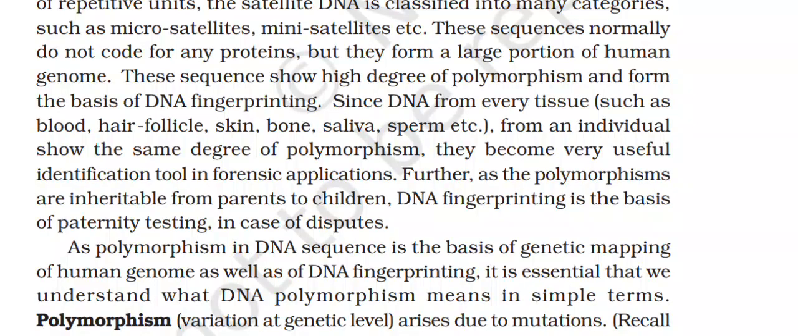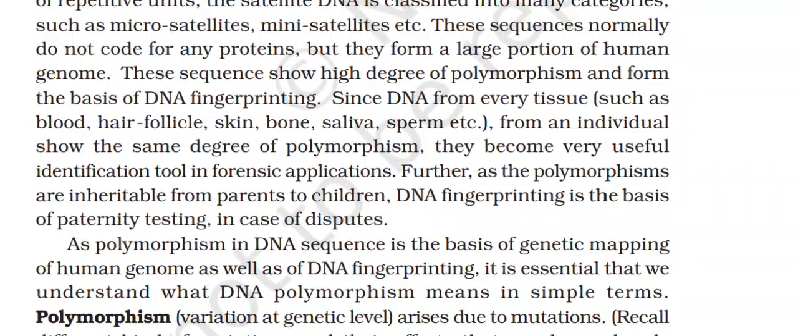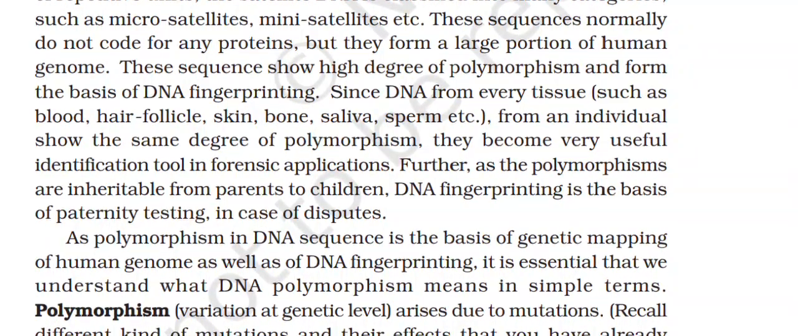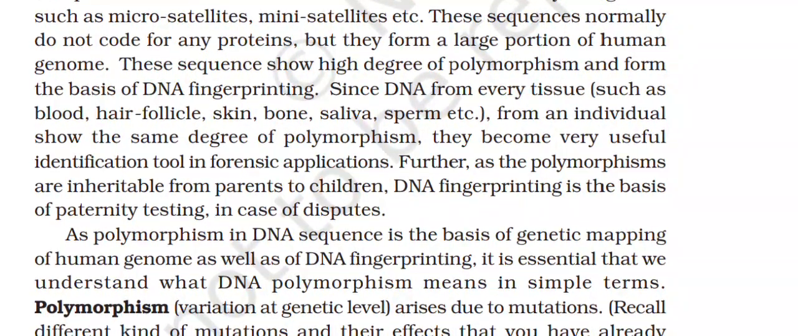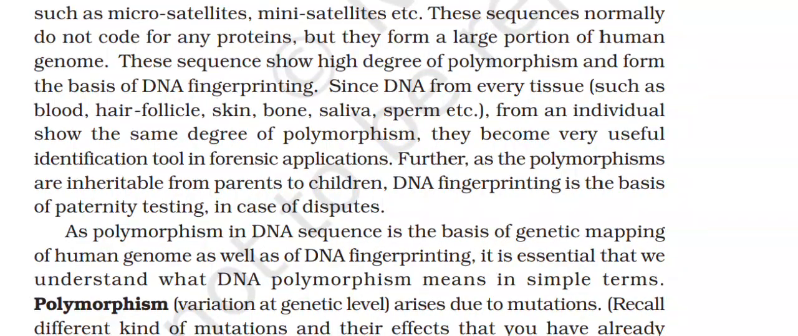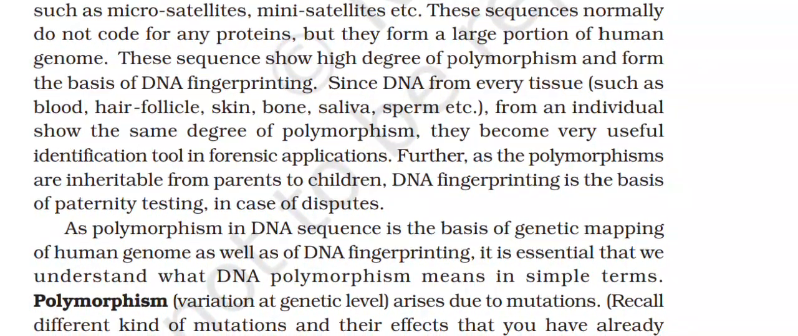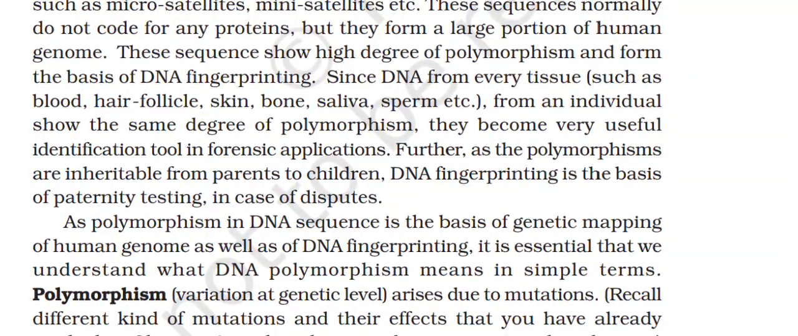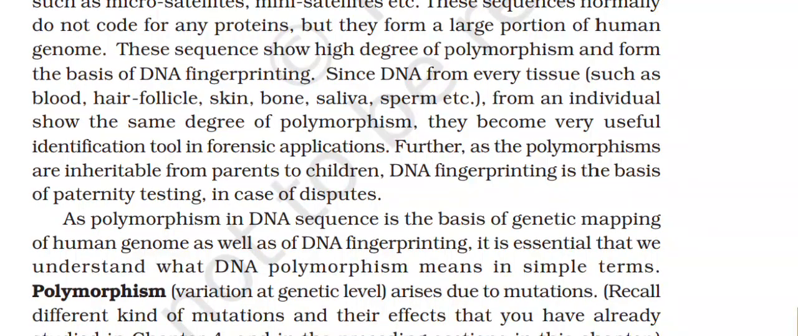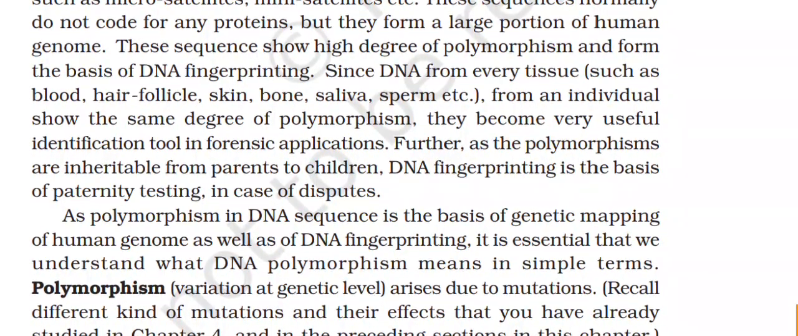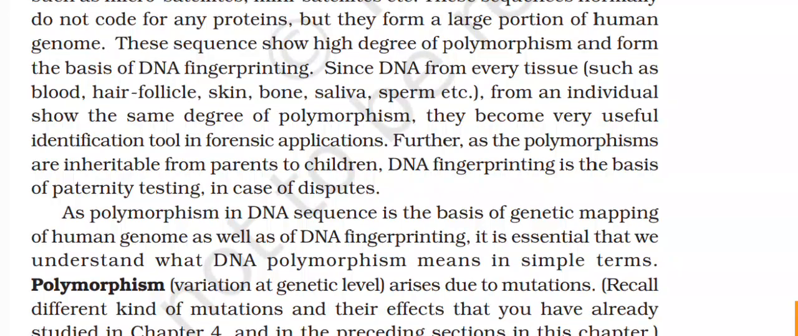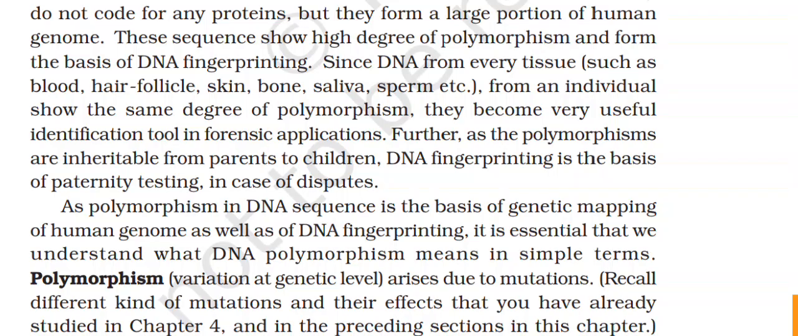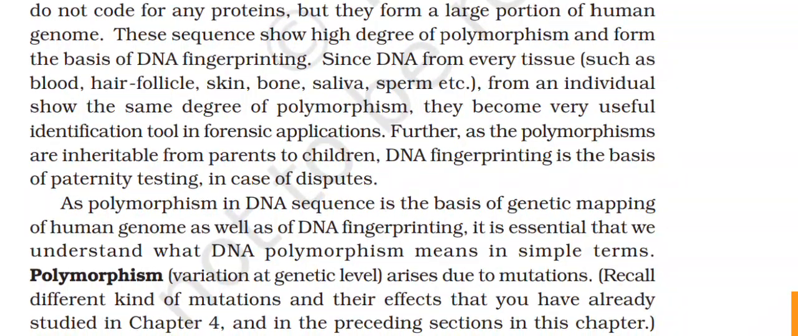Since DNA from every tissue, such as blood, hair follicle, skin, bone, saliva, sperm, etc., from an individual shows the same degree of polymorphism, they become a very useful identification tool in forensic applications. Further, as the polymorphisms are inheritable from parents to children, DNA fingerprinting is the basis of paternity testing in case of disputes. As polymorphism in DNA sequence is the basis of genetic mapping of human genome as well as of DNA fingerprinting, it is essential that we understand what DNA polymorphism means in simple terms.